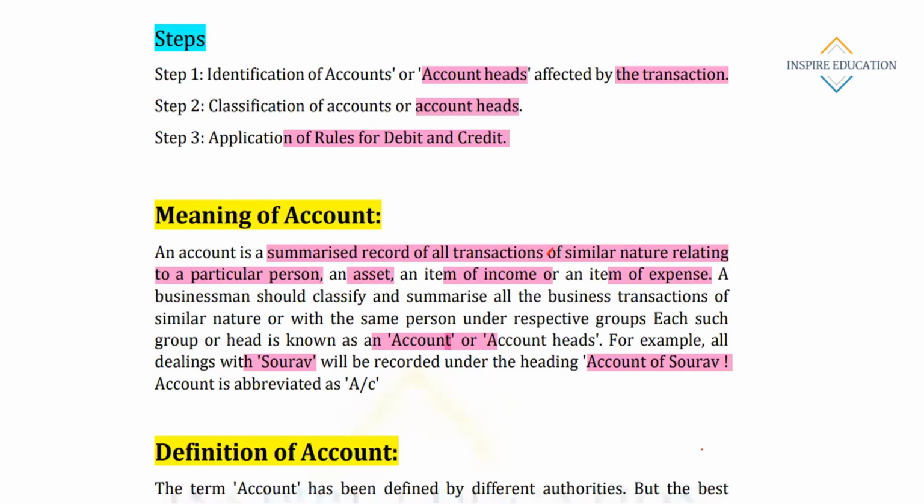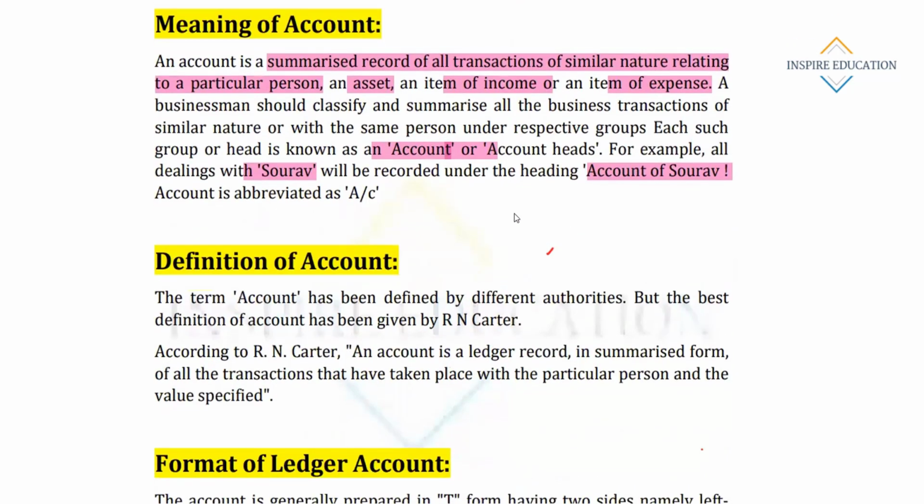So we are also maintaining particular transactions in our office. We all have accounts in post office or bank. So bank or post office, they are maintaining all our transactions in a particular account. Like this in business also, the dealings are recorded in a particular account. So now we are talking about account. The spelling is ACCOUNT, but in short, in accounts it is written like this: AC is the account.